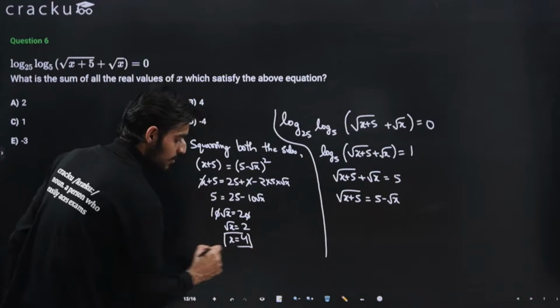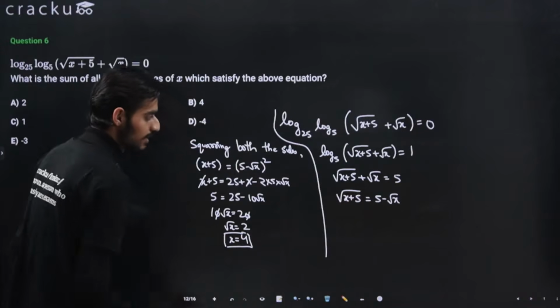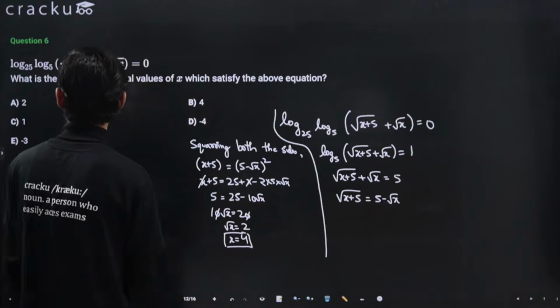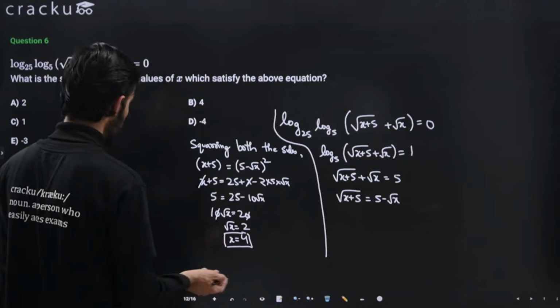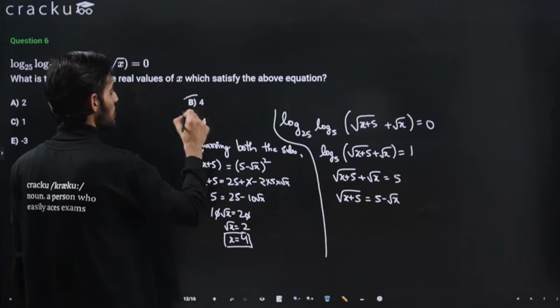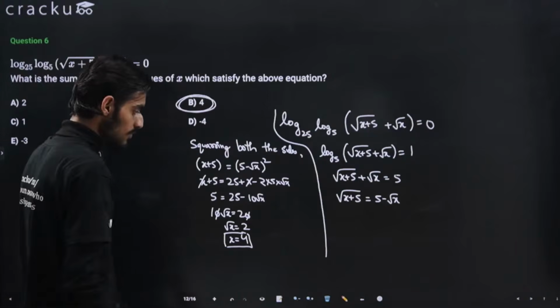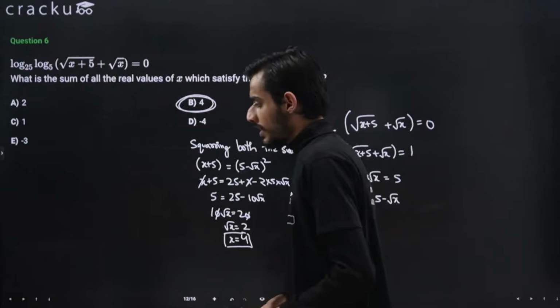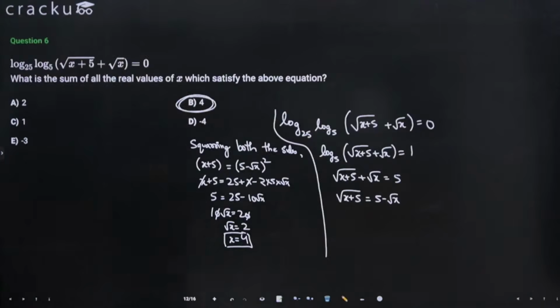So there is only one possible value of x that will satisfy this condition, that is x is equal to 4, and we are asked to calculate the sum of the real values, so 4 only. So the answer for this question will be 4. I hope this should be clear. This was an easy question. If you don't have any doubts, we can move to the next question then.